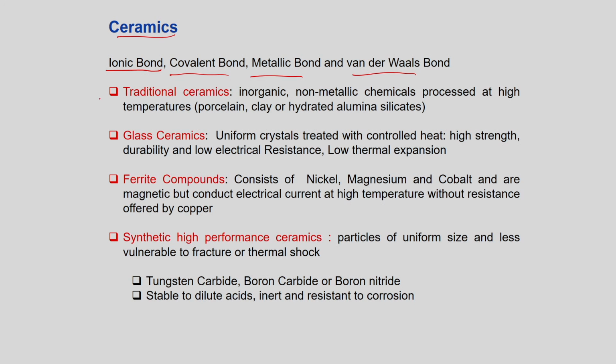Based on that you have these 4 classifications, you do not need to go into details. One is the traditional ceramics. Traditional ceramics are inorganic, non-metallic chemicals processed at high temperature. Examples are porcelain, clay, or hydrated alumina silicates. Then glass ceramics, which have uniform crystal size and are treated with controlled heating.